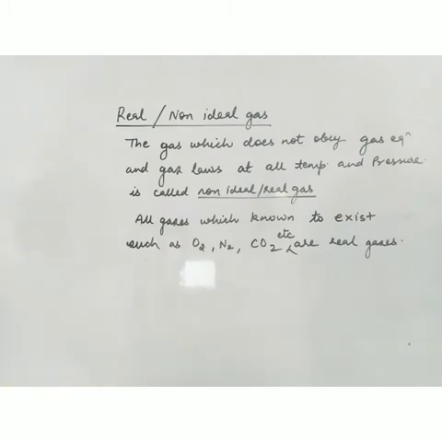Various scientists conducted experiments. Suppose a gas is there, and that gas is not showing ideal behavior. It means that gas is deviating from ideal behavior. Now, what is the magnitude of deviation? Some of the gases show larger deviations, and some show lesser deviations from ideal behavior. Several scientists conducted experiments, and now we have to discuss them.